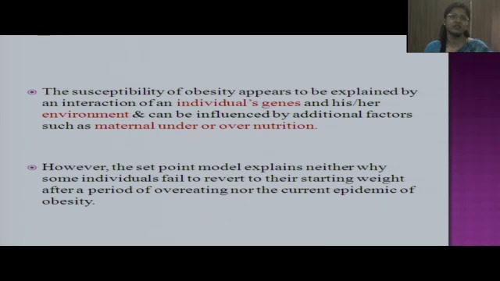And what can be the cause for this? As there are multiple factors, certain genetic factors, metabolic factors, endocrinal factors, environmental factors, this can be one of the reasons why only a few individuals gain weight even after overeating.